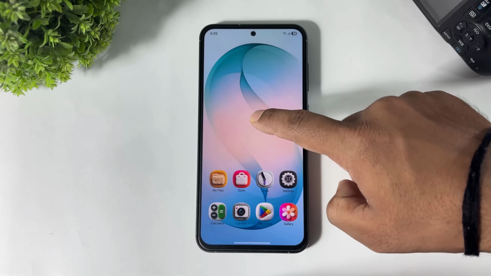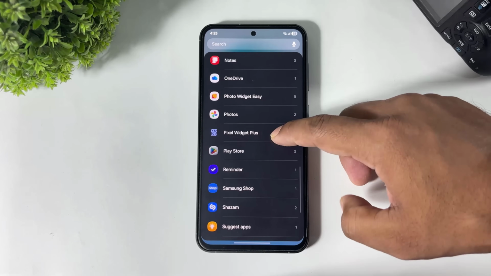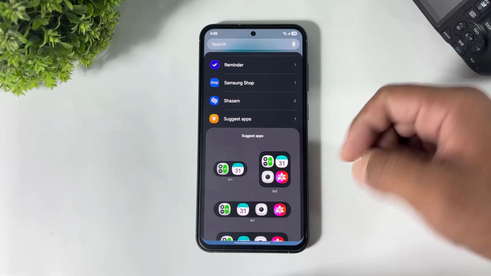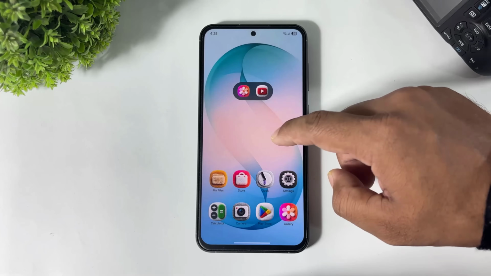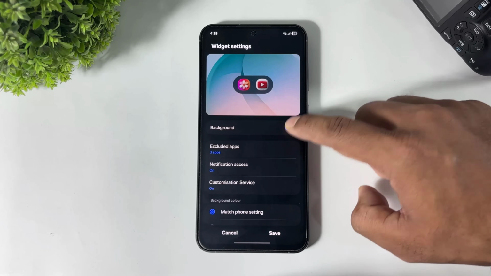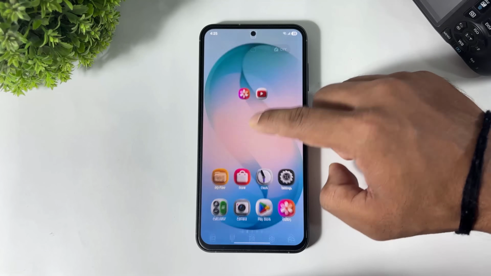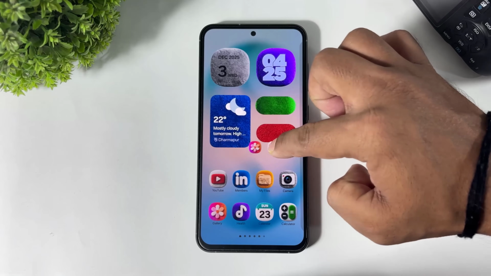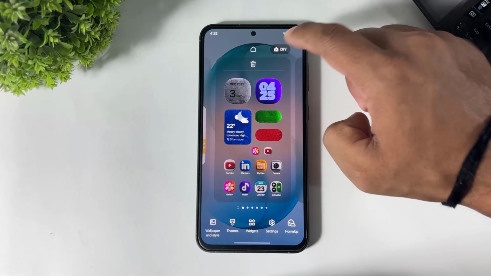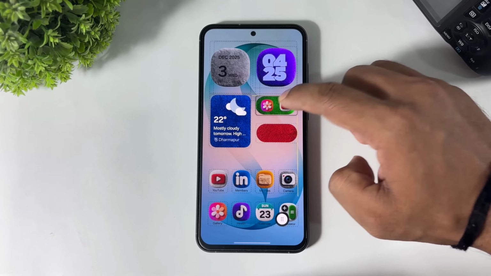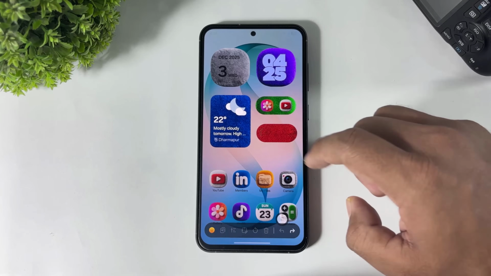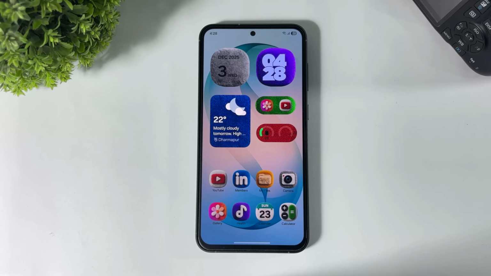Now simply go to widget, go to suggested apps, simply add this widget. Again, remove background and place these widgets with DIY option. Now guys, look at this. I converted all my system widgets into 1/8 fluffy widgets with 3D effect.